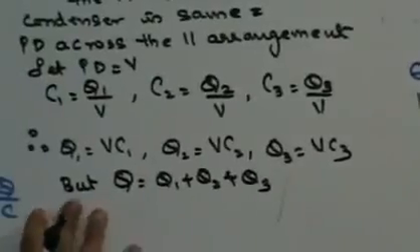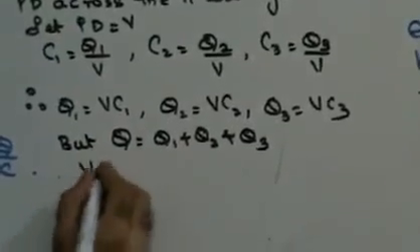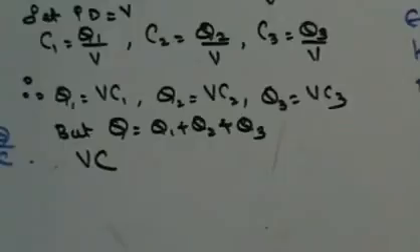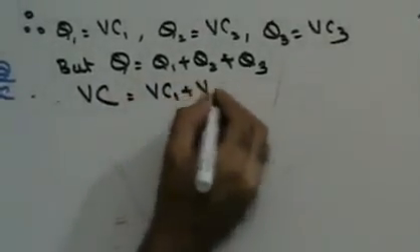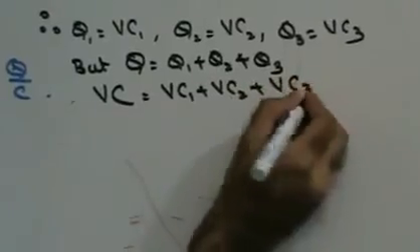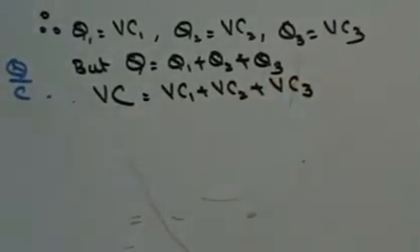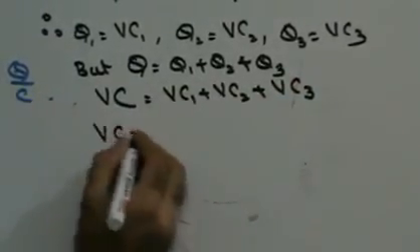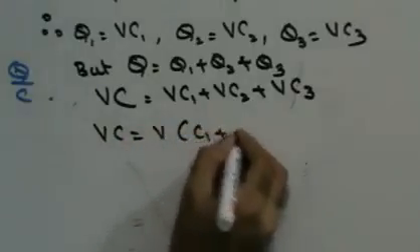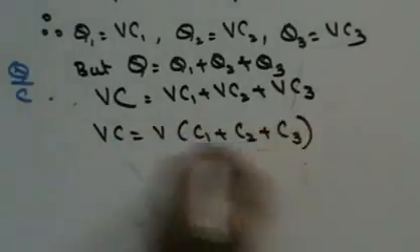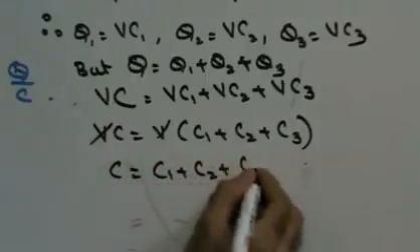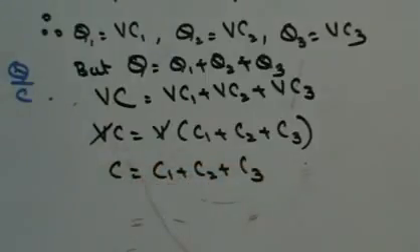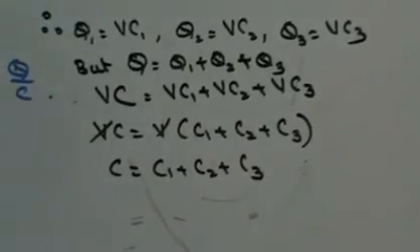Therefore Q can be written as VC, where C is the equivalent capacitance, which is VC1 plus VC2 plus VC3. So VC is V common, C1 plus C2 plus C3. V and V get cancelled. C is equal to C1 plus C2 plus C3. So this is my expression for capacitance in parallel.